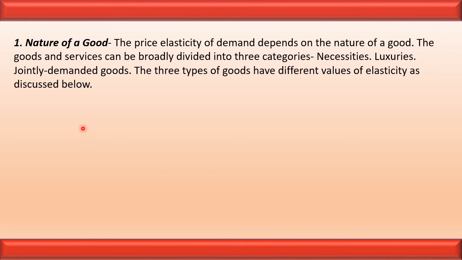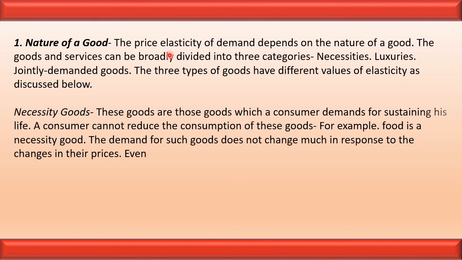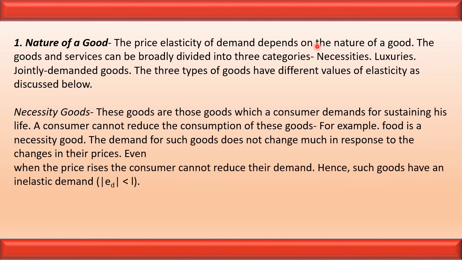Let us see the nature of a good. The price elasticity of demand depends upon the nature of the goods. The goods and services can be broadly divided into three categories: necessities, luxuries, and jointly demanded goods. The three types of goods have different values of elasticity as discussed below. Let us see. First is necessity goods. These are those goods which a consumer demands for sustaining his life. For example, food items. Whatever be the price, the demand will be made.